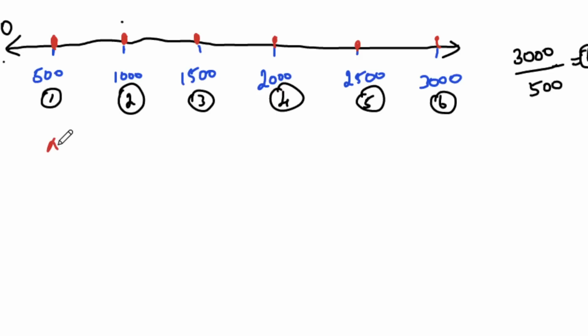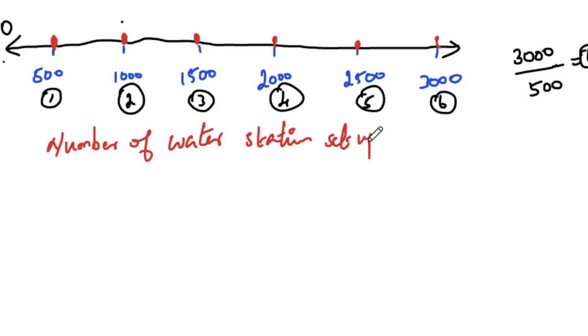You have to write: number of water stations set up equal to 3000 divided by 500, which is 6.